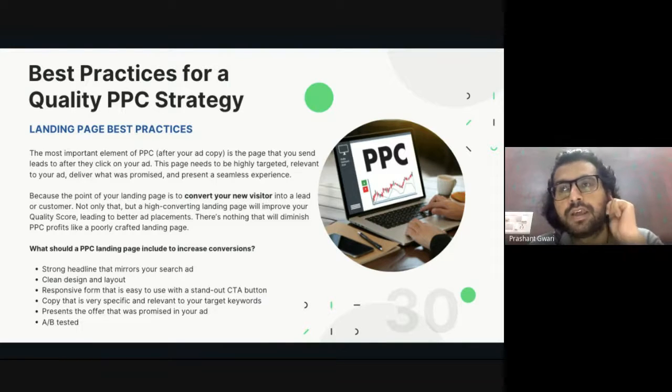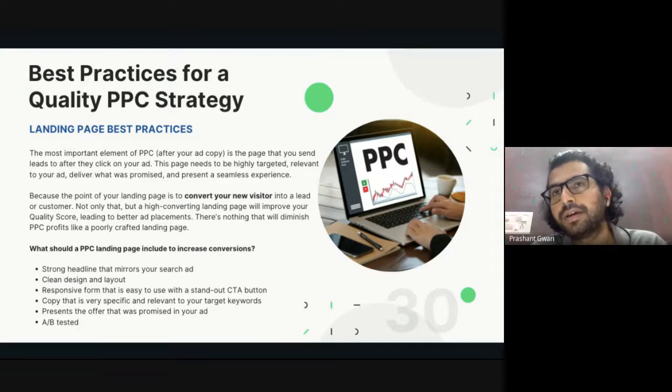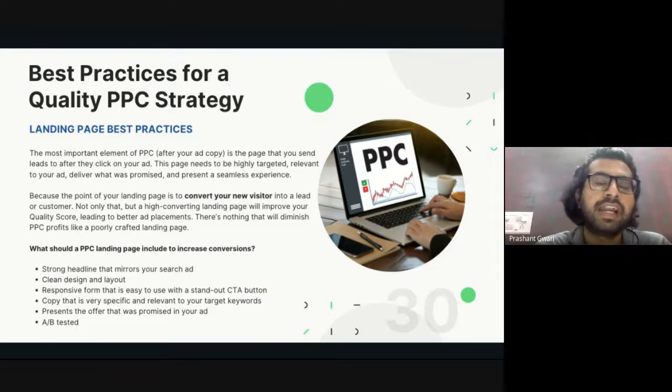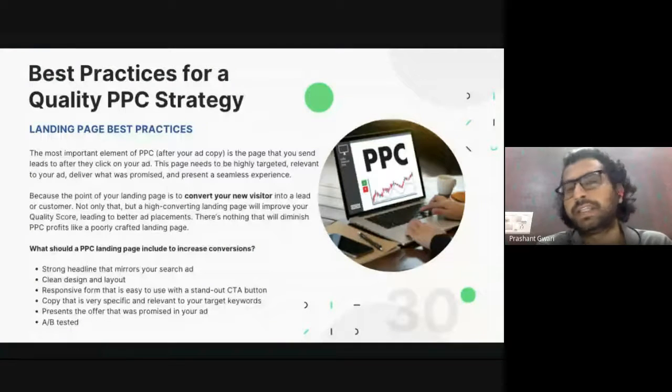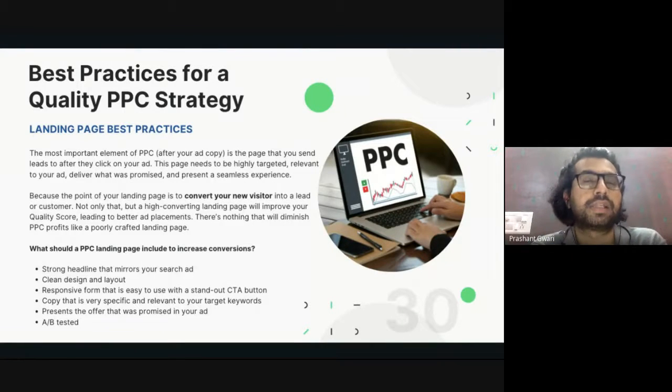For example, one landing page you can go with an image, the second landing page you can go with video, and the third landing page you can go with just text-based content and creative elements. So this A/B test is really important for landing pages too, because whenever you are bidding on keywords, it's really important that you are not wasting your money unnecessarily.